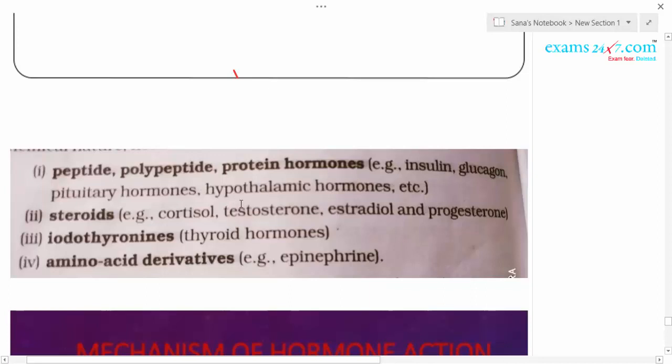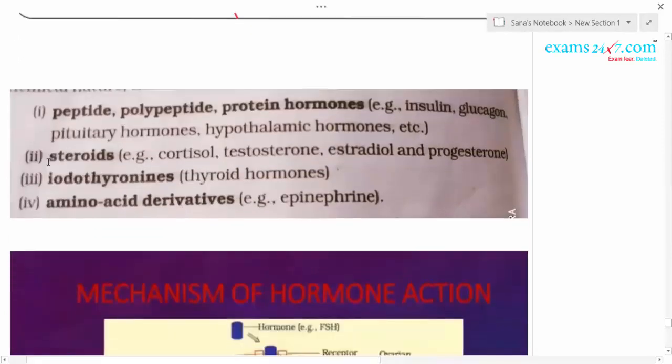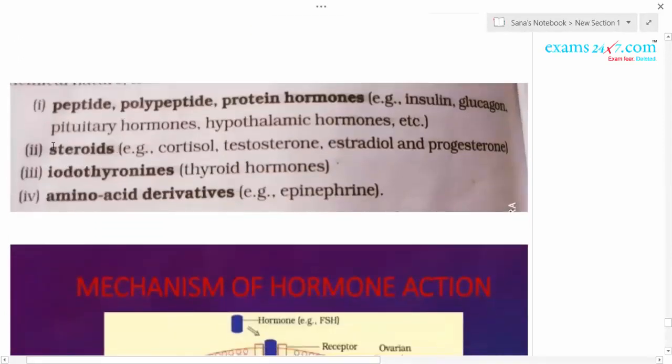Hypothalamic hormones, releasing hormones and inhibiting hormones, all these are peptide hormones, or polypeptide, protein originated hormones. Next are steroid hormones. Steroid hormones are cortisol, aldosterone, testosterone, estrogen, progesterone. All these are steroid hormones, which are lipid derivative hormones.